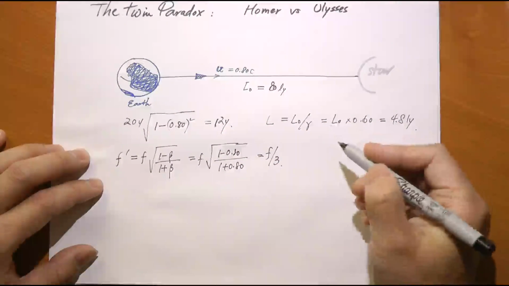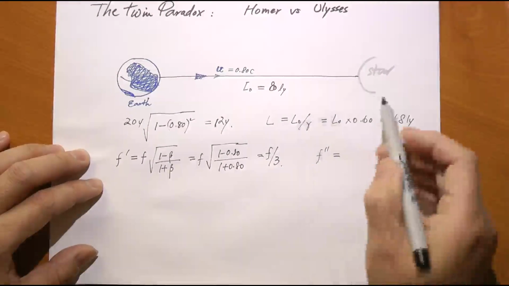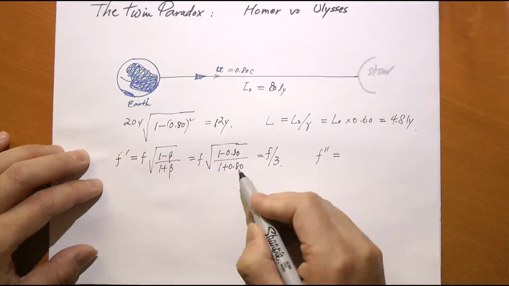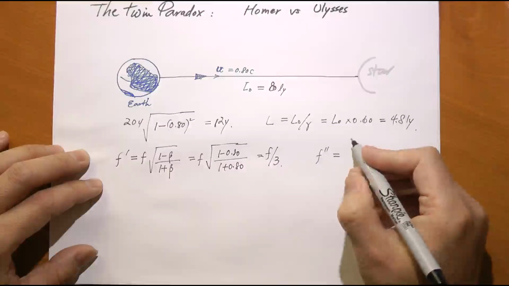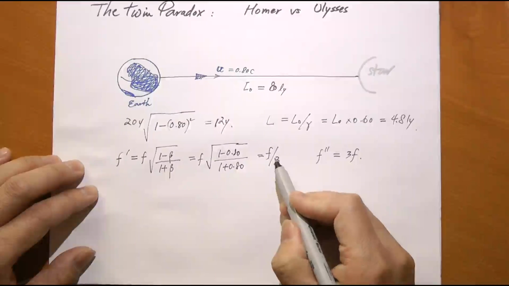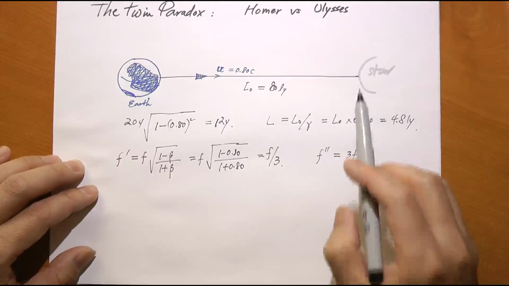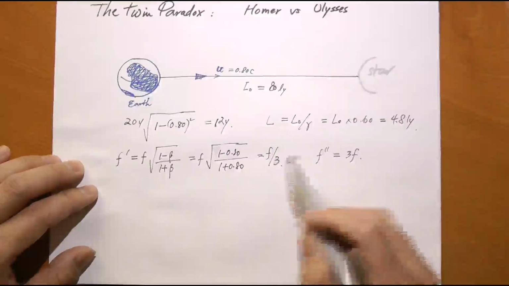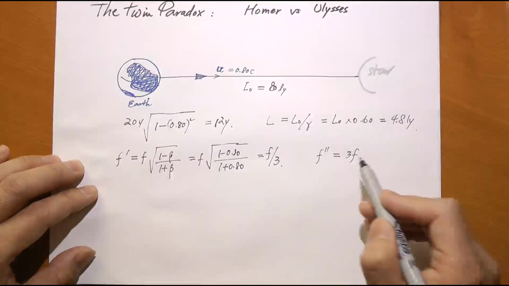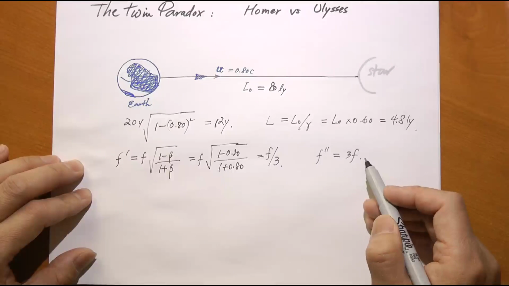Now, when he approaches the Earth, we call it f double prime. All you have to do is reverse the sign of beta because now you're going this way instead of that way. And so there's 1 plus 0.8 divided by 1 minus 0.8, and that is just reversed, numerator and denominator, you get 3f. So if f equals 1 per year, then on his way to the star system, Ulysses will receive frequencies at 1/3 per year. But on his way back, he will receive frequencies at 3 signals per year instead of 1 signal per year.